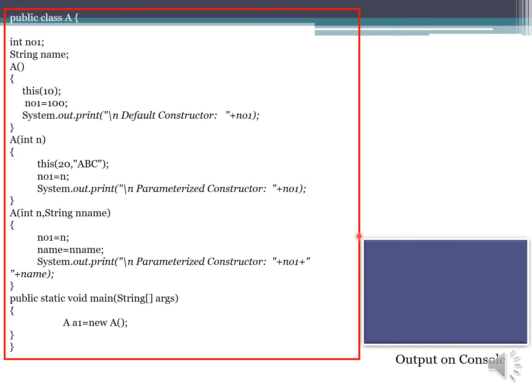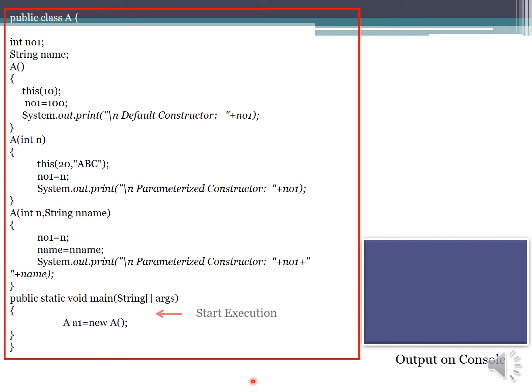The output we are going to observe on the console window, and using the memory layout we are going to observe the values which are assigned to the different instance variables.